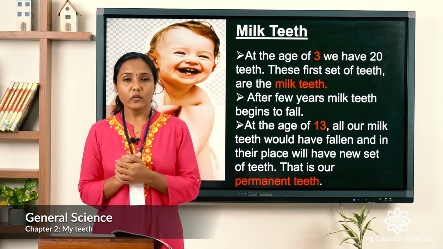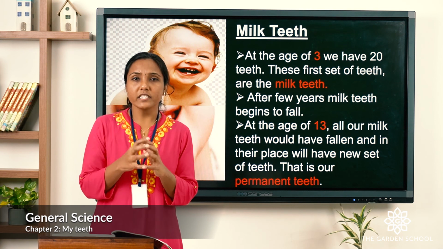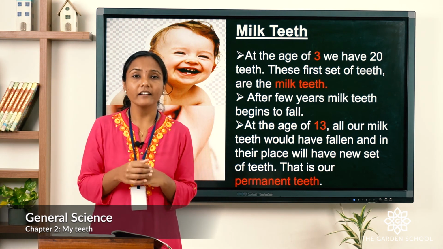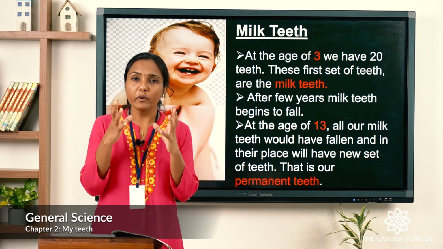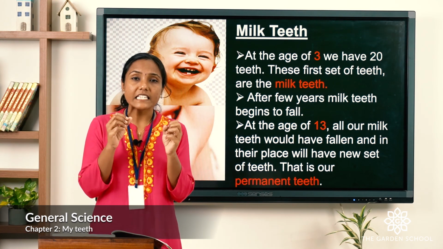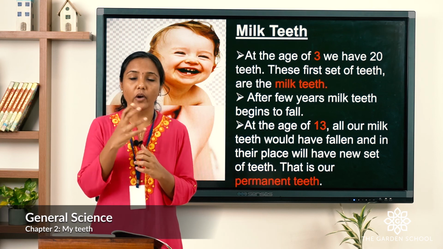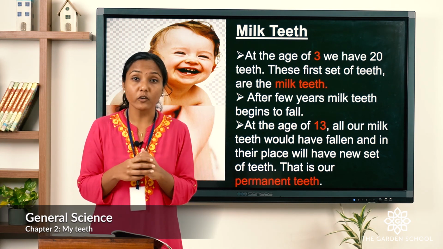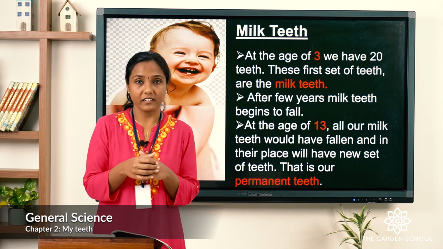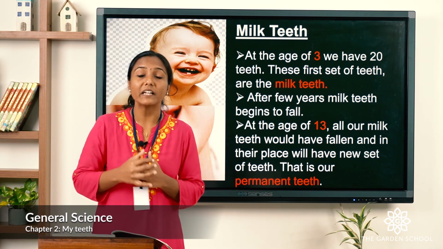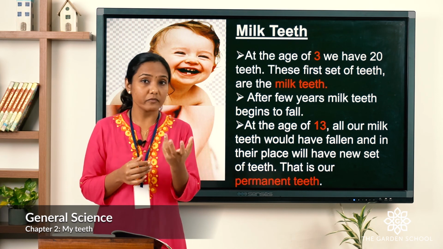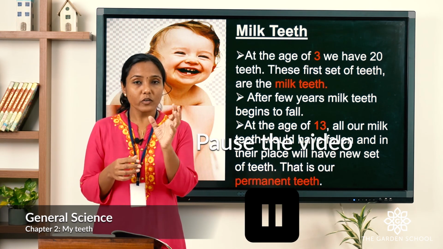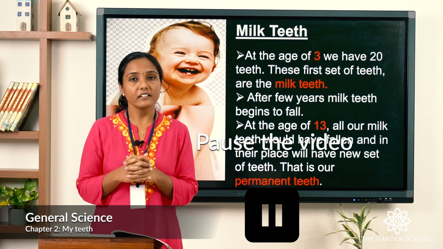So children, can you look into your teeth? You can pause the video for a while and you can run and go to the mirror. See your teeth. Open your mouth wide and see all the teeth which you have. As well, you must be noting few teeth have fallen because these are your milk teeth. At this age, you have your milk teeth. So few teeth might have fallen, few are there, right? So just give a glance to all your teeth and then come back.